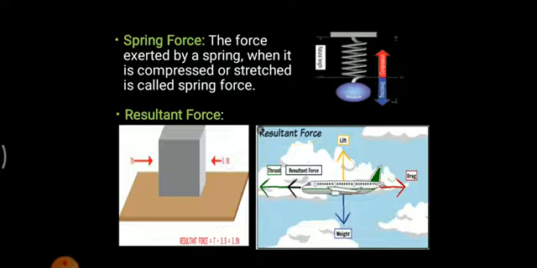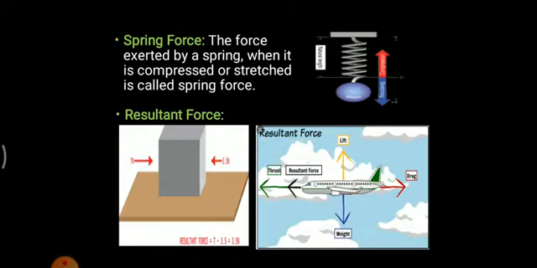Now let us see what is spring force. Spring force is simply a force which is applied by a spring. As you can see, this is a spring, and as you compress or stretch this spring, you will find the spring will move in a different direction. So the compression and stretching of a spring gives the spring force.